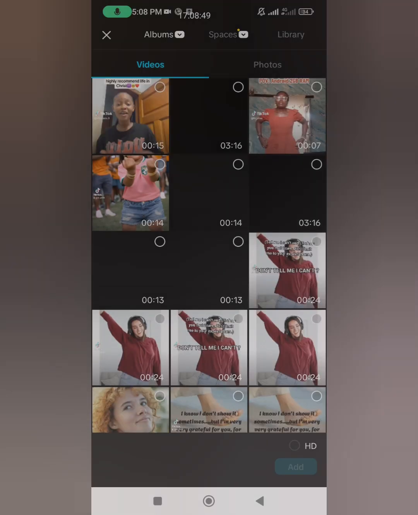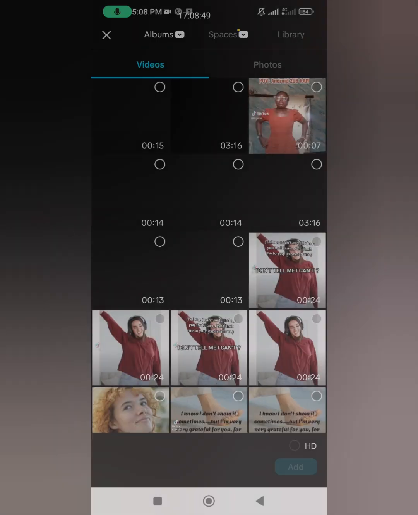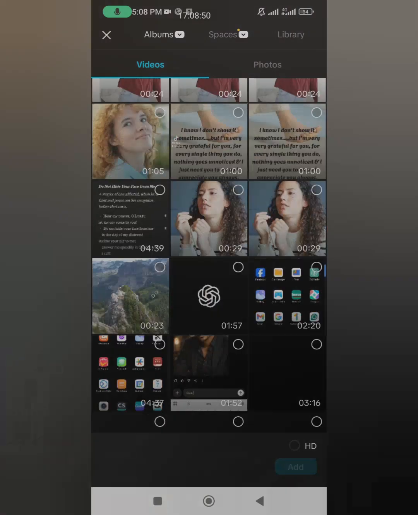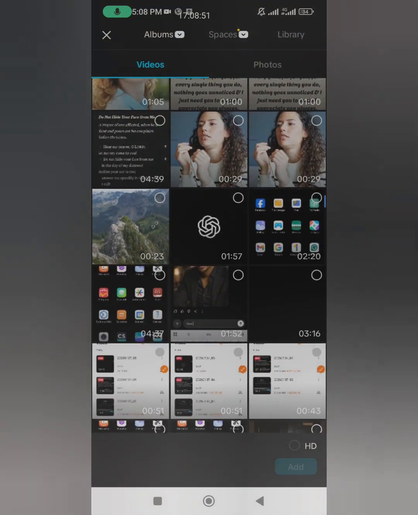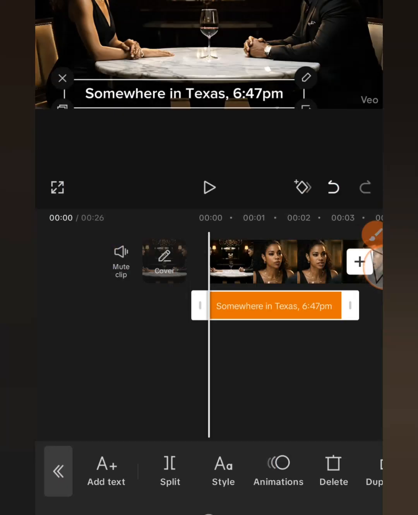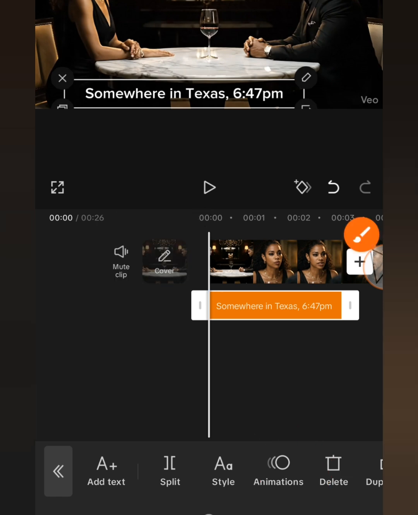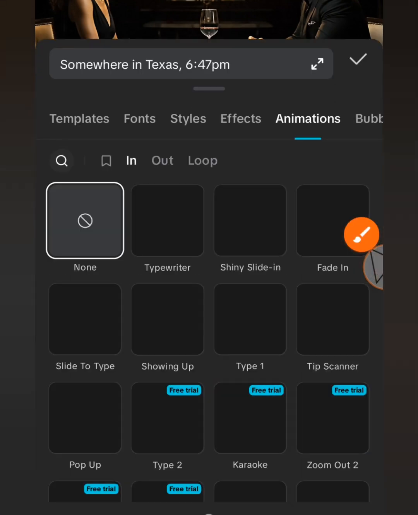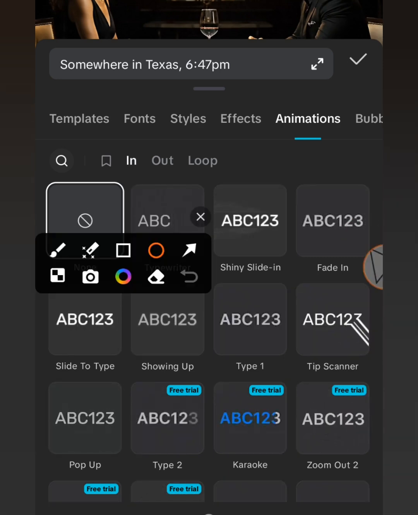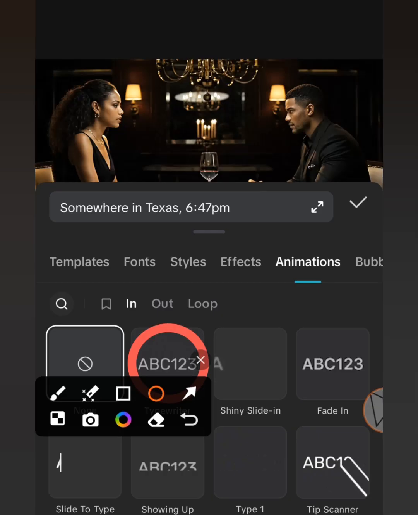Now that we are done generating our images and videos, let's edit using CapCut. You go to your CapCut, click on the video you want to upload. Let's look for it. Then upload. I want to add a caption to my video. Go to your text. You can choose if you want the text to be animated or not. I want mine to be animated. I chose the first one.